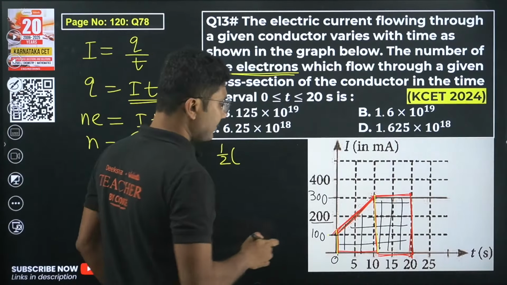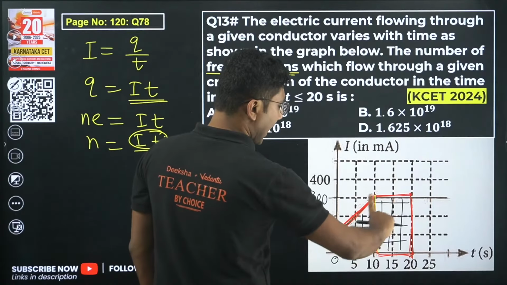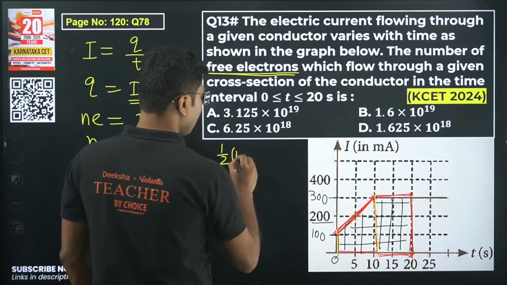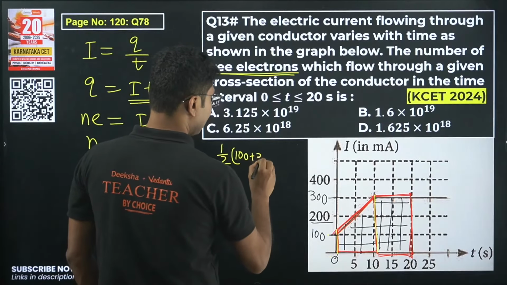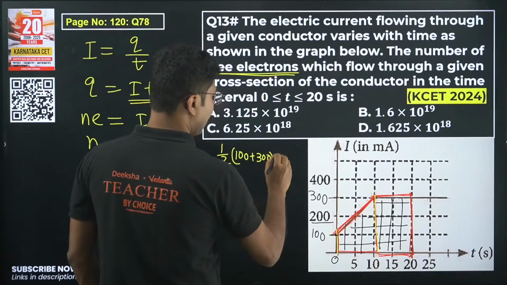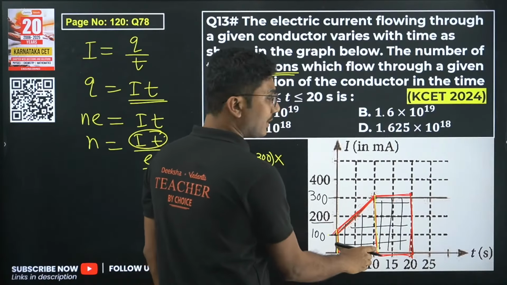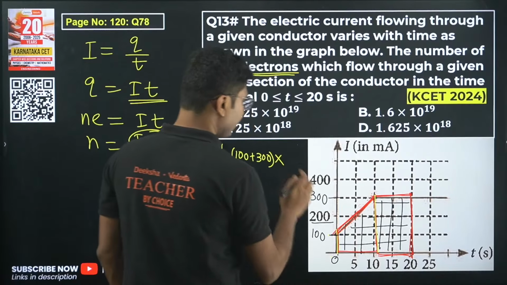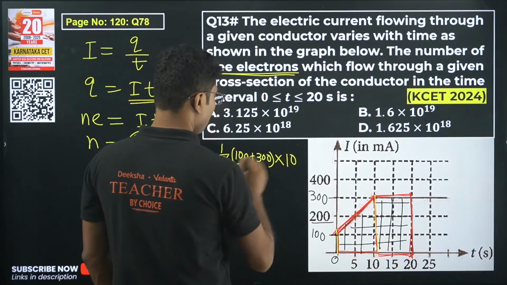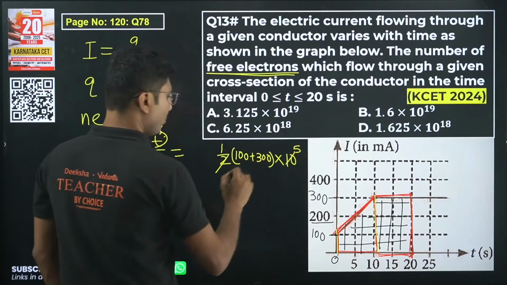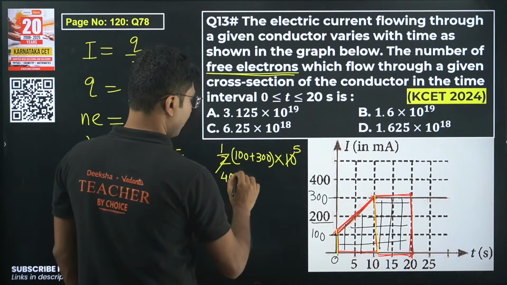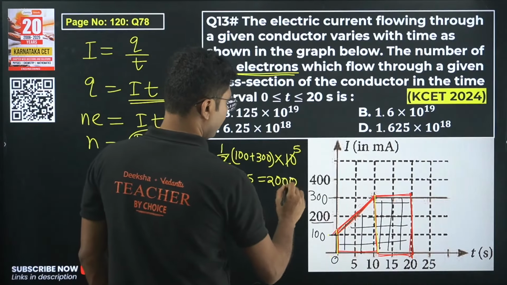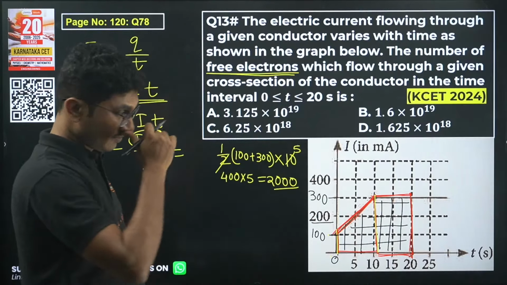So area of a trapezium is half times the addition of the parallel sides, so 100 plus 300, times the distance between the parallel sides. The distance between the parallel sides is 10 minus 0, that is 10. So 400 into 5, that is 2000. This is the first portion.